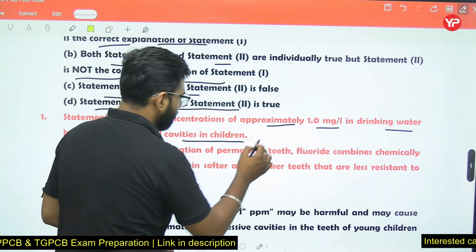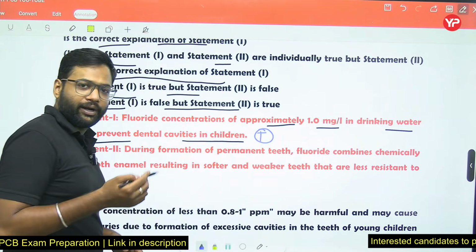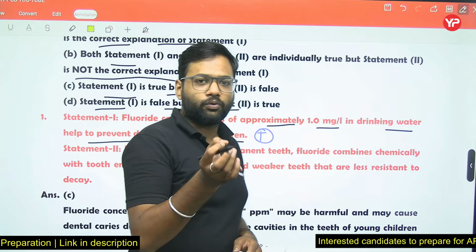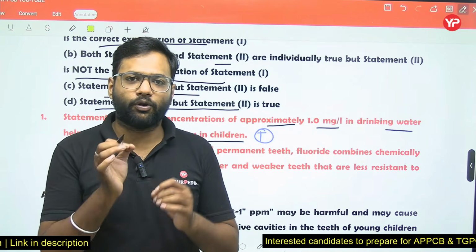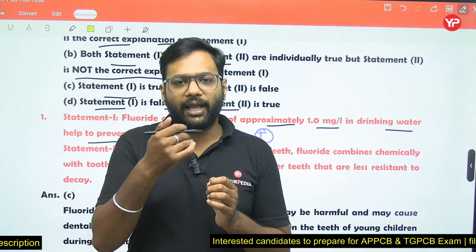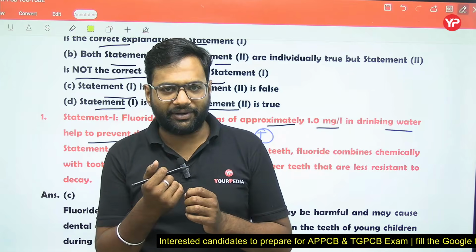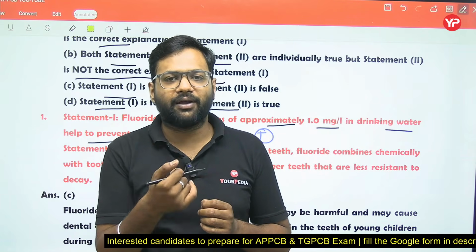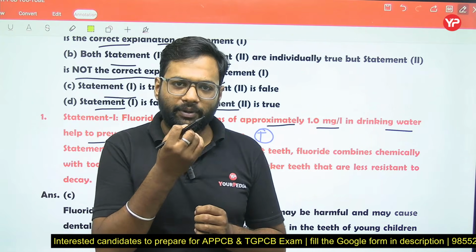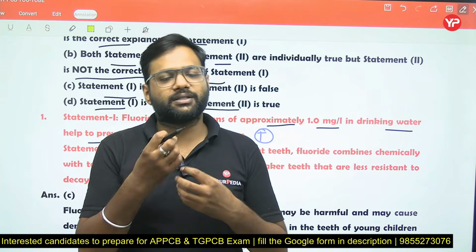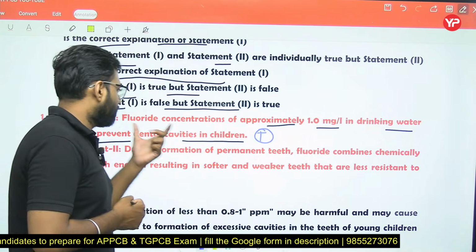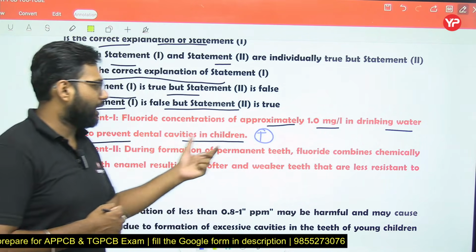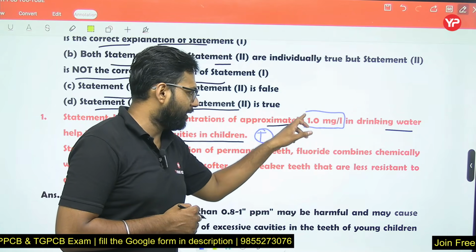So yes, this statement is true. We require fluoride up to 1 milligram per liter, because if fluoride is present in the water, it helps in preventing dental cavities. It combines with tooth enamel and makes the tooth stronger. So basically we require fluoride up to this amount, 1 milligram per liter.